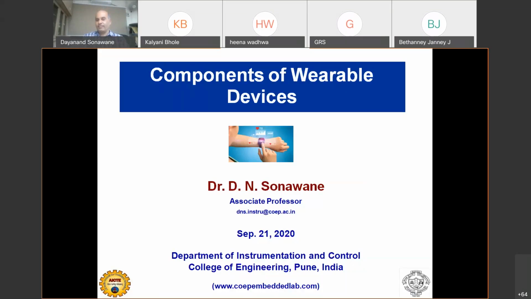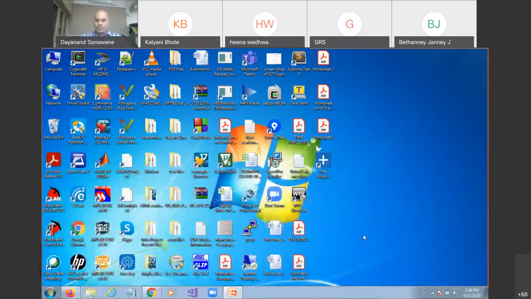And suppose we want to go with manufacturing of such wearable devices, what should be included? I will take you on a tour of all this information about the components of wearable devices.